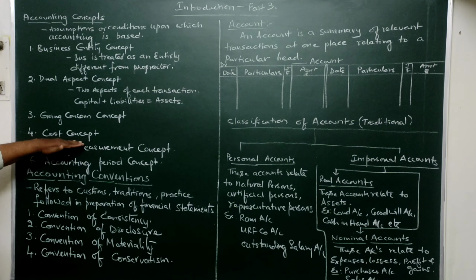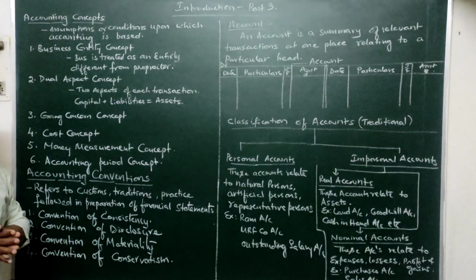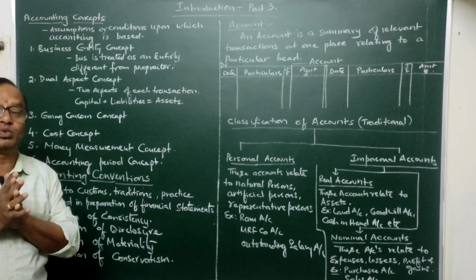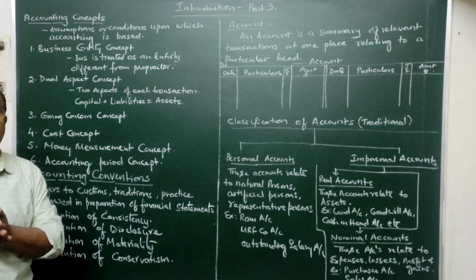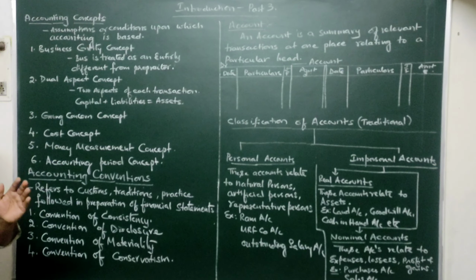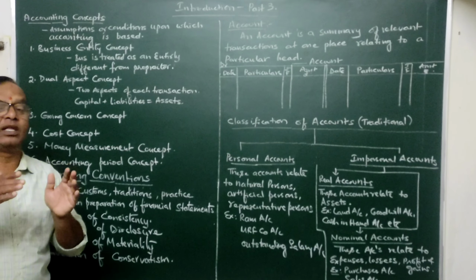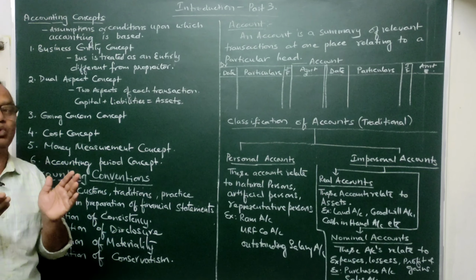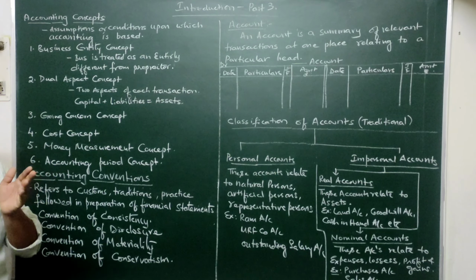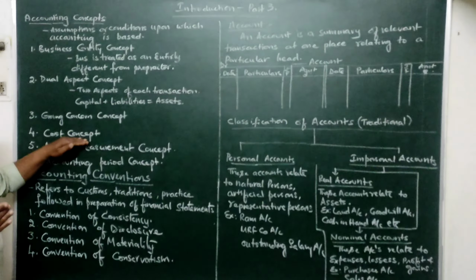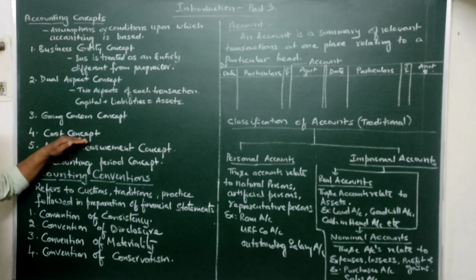Next comes the cost concept. What is the meaning of the cost concept? This concept clearly says that in the books of account, whatever assets we record, we should record at the cost price only. The price which we have paid to acquire those assets, at that price we should record the assets. We should not record the assets in our books at any other price, such as market price, because these prices will go on fluctuating. So every asset that is purchased should be recorded at the cost price only.